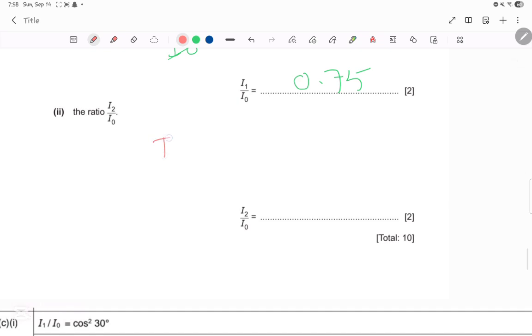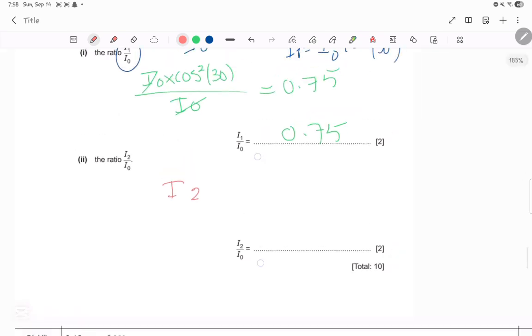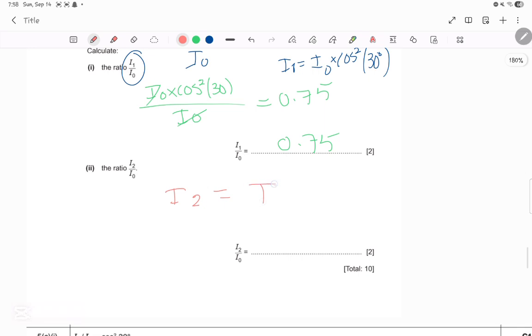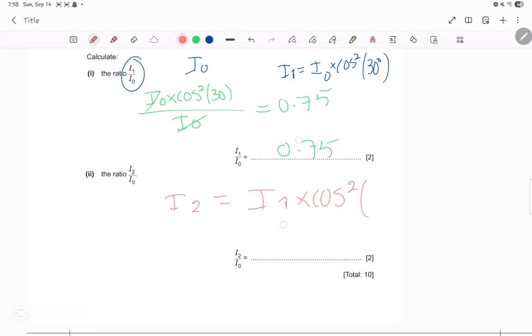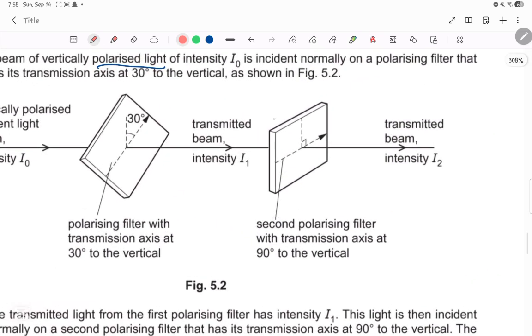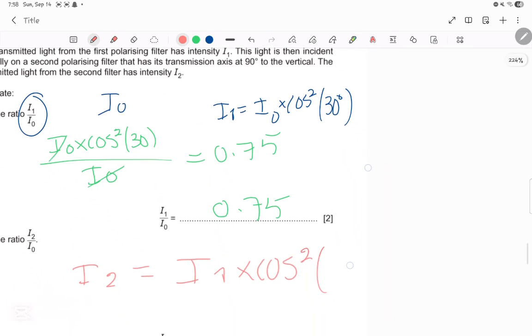Now, I2 over I initial. I2 is equal to I1 times cosine squared theta. What's theta in this case? This is 90 and this is 30. So theta is 90 minus 30, which is 60 degrees.